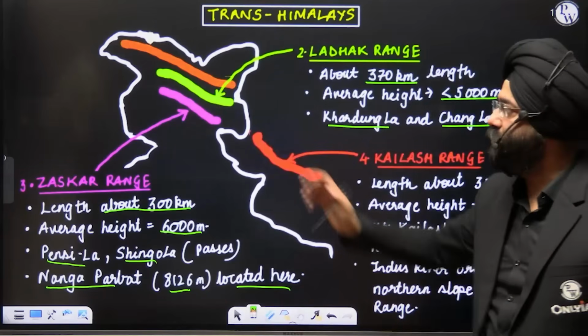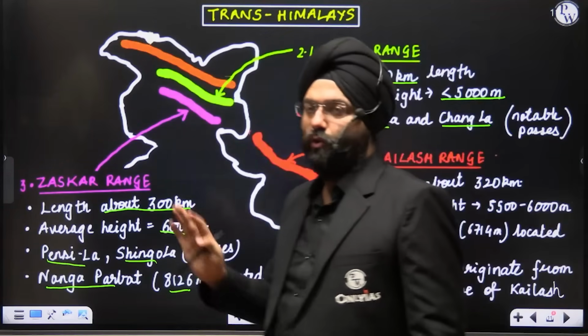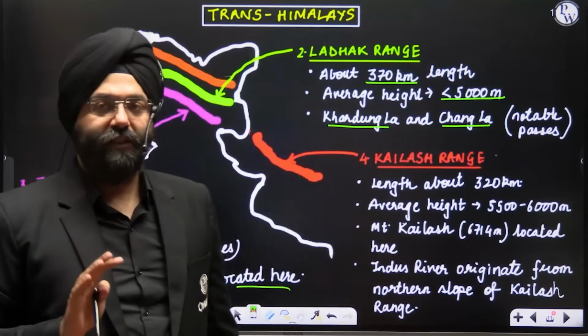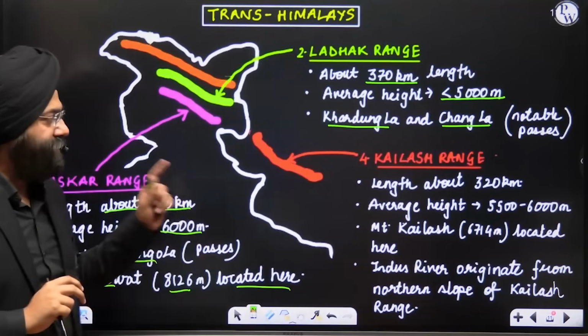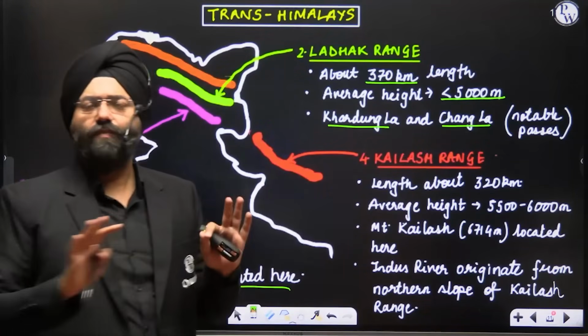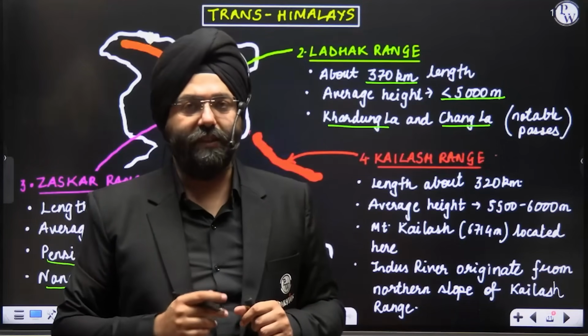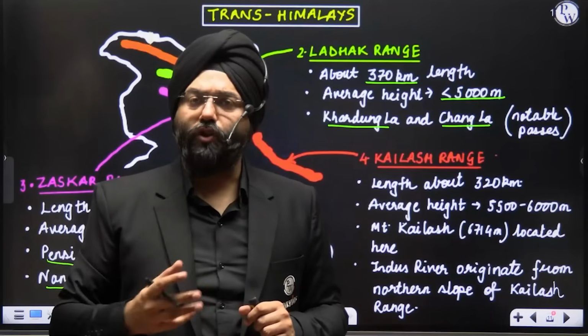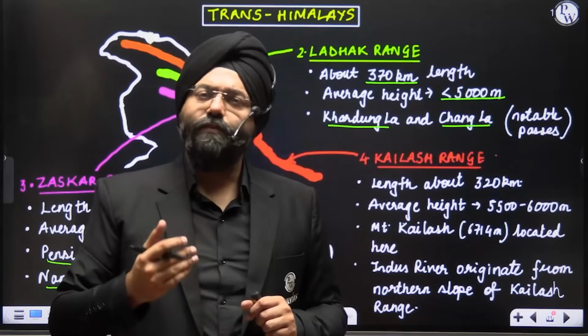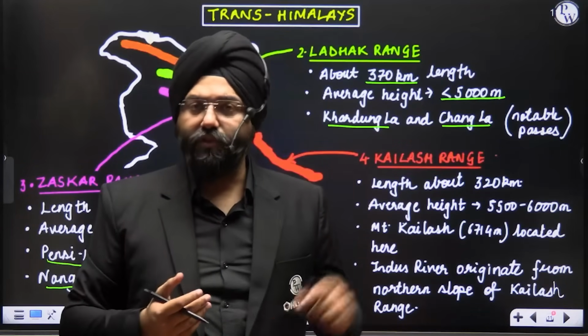Nanga Parbat is located here. We'll be showing you the peaks also, don't worry. Next comes the Kailash range, something very important from the perspective of religion also. You know that Mount Kailash is present in the Kailash range, which is an abode of Lord Shiv. So it becomes very important from the perspective of religion also. So this is a very important range.